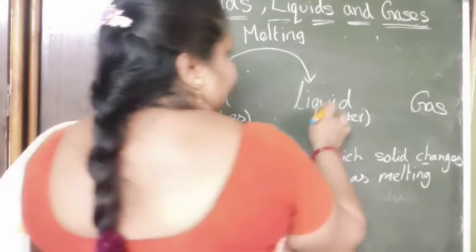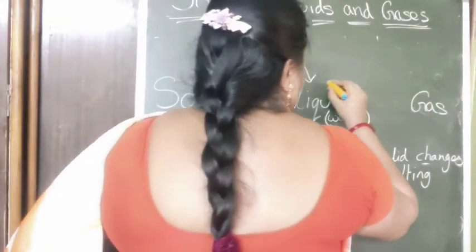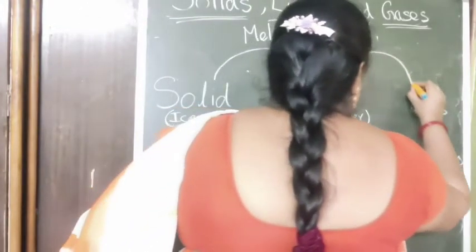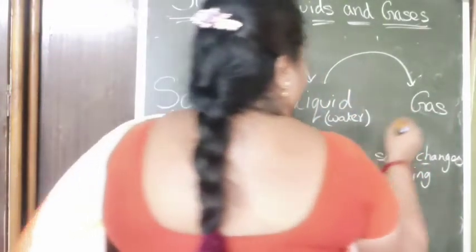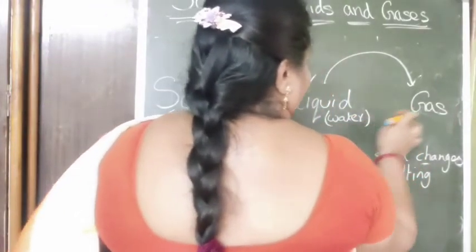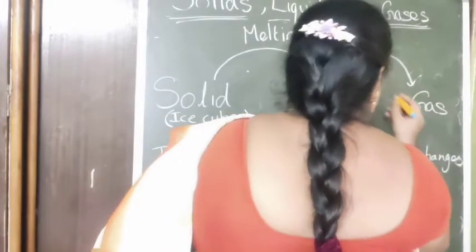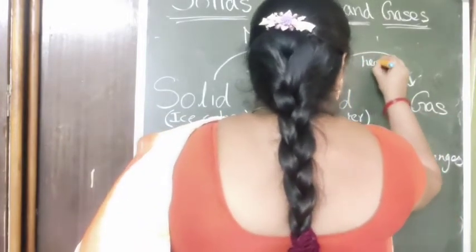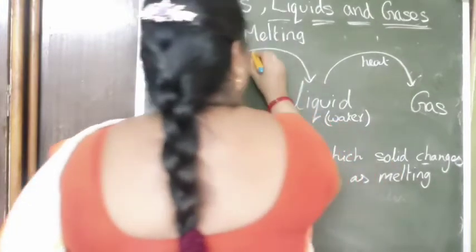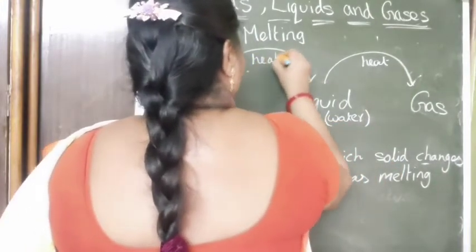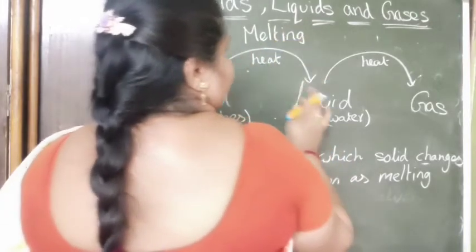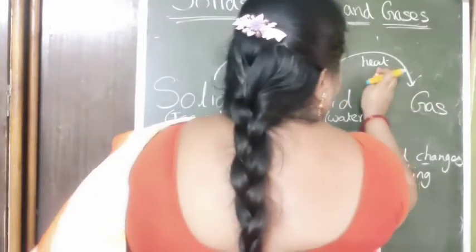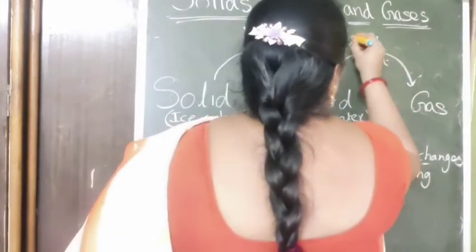Next, liquid into gas. The process by which liquid changes into gas. Here, water is changed into gas by heating. Solid changes into liquid on heating is called melting. Liquid changes into gas on heating is called evaporation.